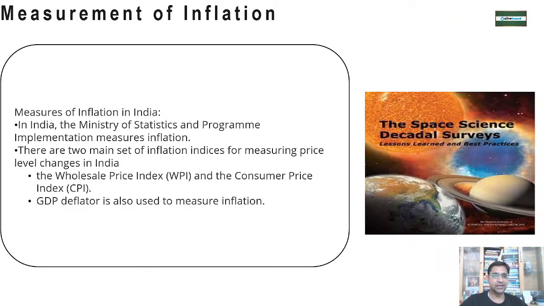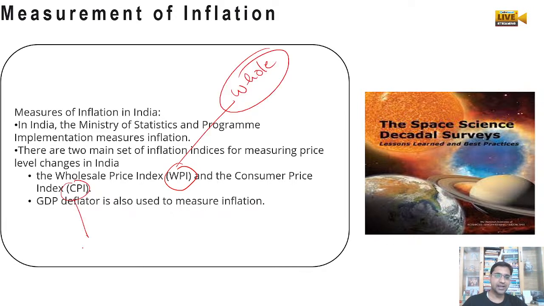So we are over with that. Now, how do we measure our inflation in India? The Ministry of Statistics and Program Implementation measures the inflation in our country, right? They measure under two categories: wholesale price index and consumer price index. CPI inflation comes when you go and buy from the retail shop, okay? And GDP deflator is also utilized for measuring the inflation. It finds out how much inflation is affecting our GDP, okay, how much extrapolated GDP we are having because of the inflation, right?